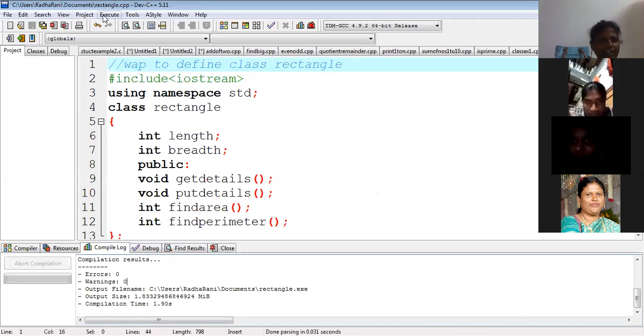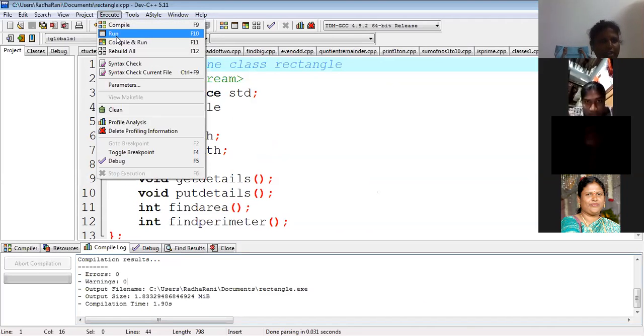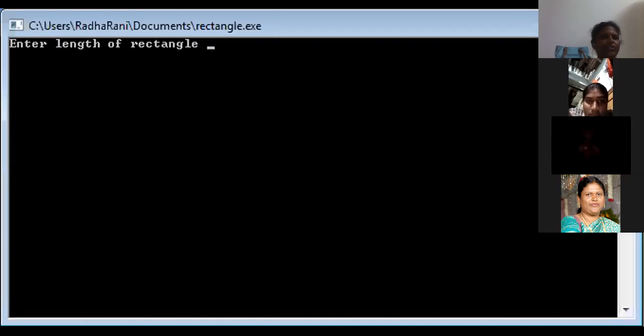Yeah, I think you people are excited about running now. Execute, run. Now I'll give the output screen also for you. See what it is showing. Enter length of rectangle. It is asking now for the method we have called here, get details. First it will get the details of the rectangle, details being length and breadth. So first we are reading the first variable, length of the rectangle. Tell me some number for the length, any of you?